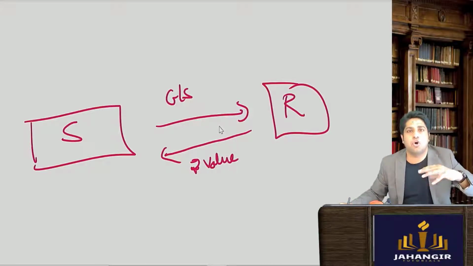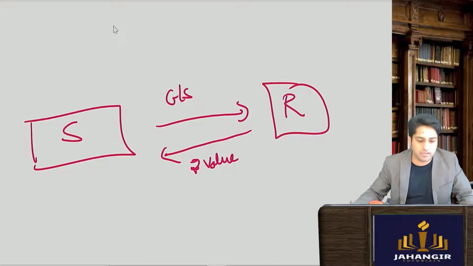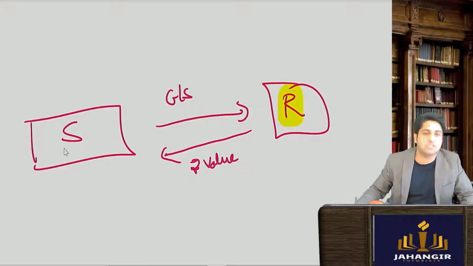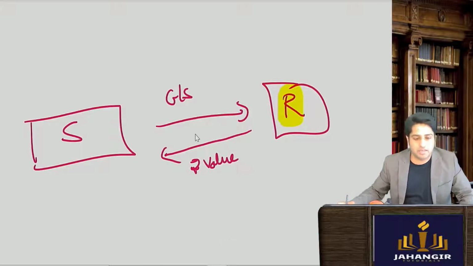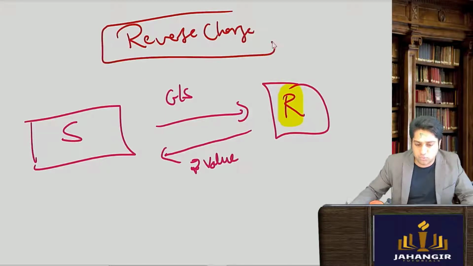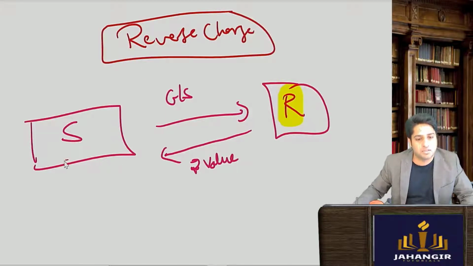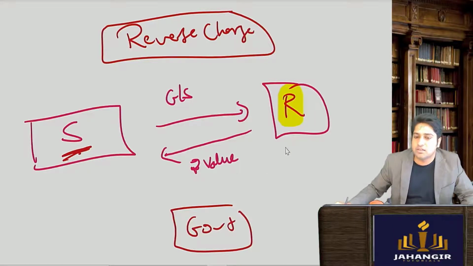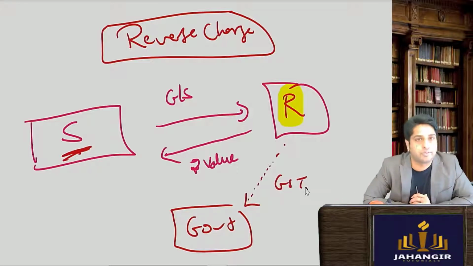So in case of normal or forward charge, the recipient will pay to the supplier and then the supplier is to pay to the government. Now what happens, this is called as reverse charge. In reverse charge, only the value amount is given to the supplier and to the government the recipient will come and pay the GST amount.